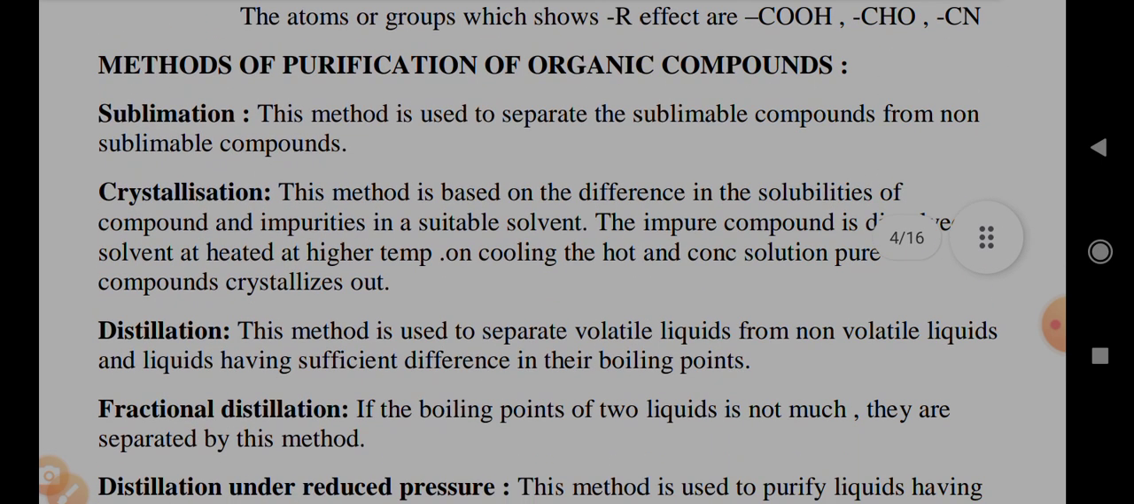Methods of purification of organic compounds. Sublimation. This method is used to separate sublimable compounds from non-sublimable compounds.